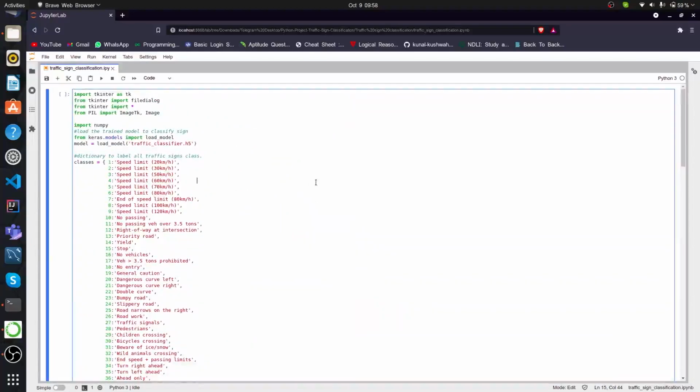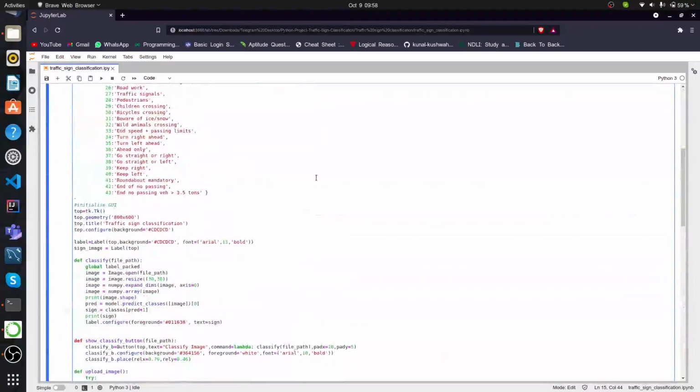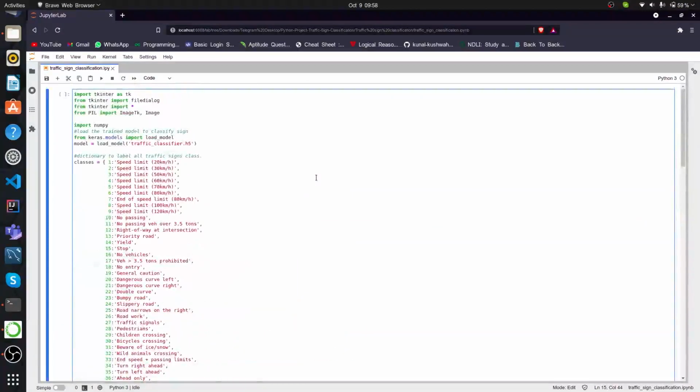It actually classifies the signs presented to it. It identifies the sign and then gives out the instructions regarding that sign. First of all, you can see the code. It has been running on Jupyter Lab. First, I will walk you through it by running it and then explaining line by line what is happening.